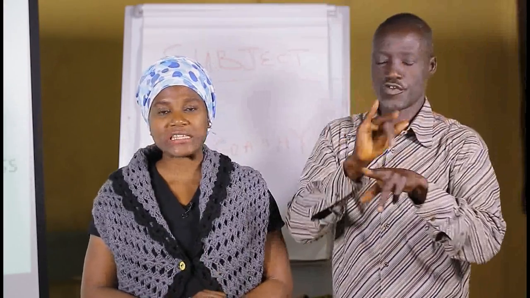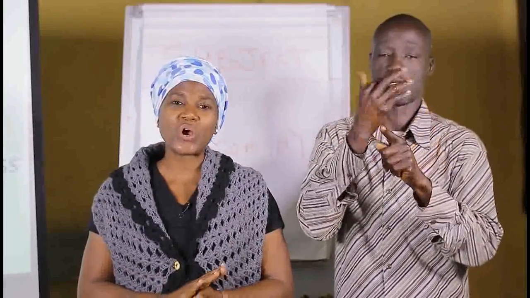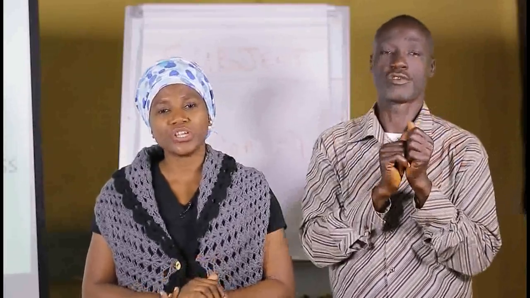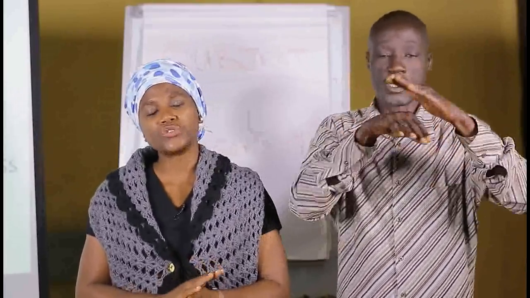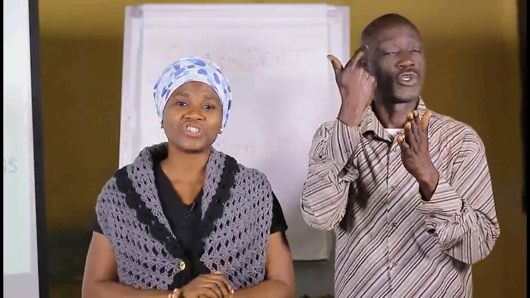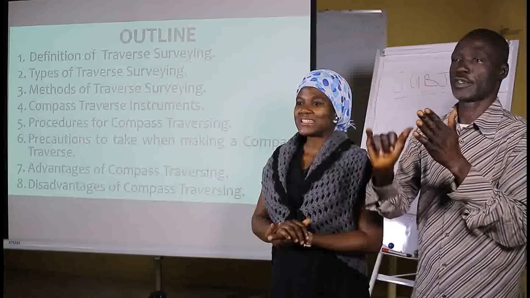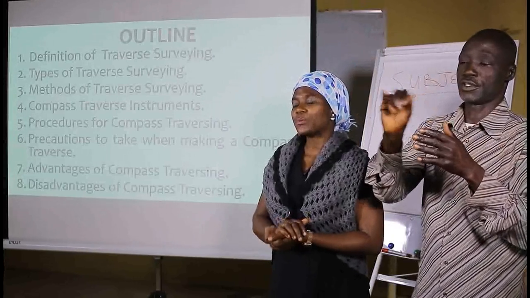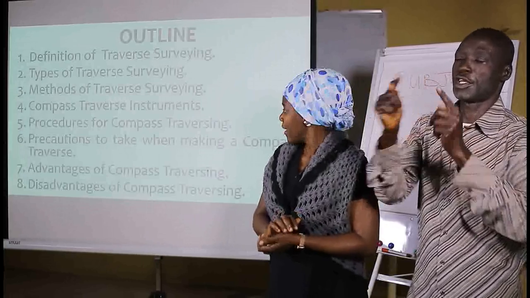During the course of our lesson, we started by looking at elementary land survey, where we talked about what land survey is and the branches of land survey. Then we looked at the types of land survey, where we discussed chain surveying, how it is carried out, and the instruments used. Today, we'll be looking at traverse surveying, which is another type of land surveying method.